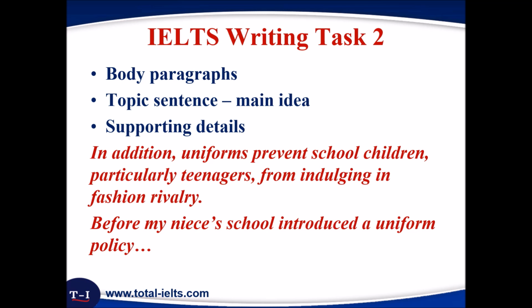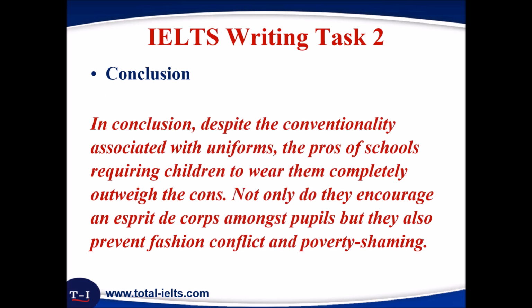And it's backed up with some very nice supporting details, a simple example. Before my niece's school introduced a uniform policy, etc. And also the conclusion. The conclusion should restate your position and give the main ideas from the body paragraphs with no new ideas.